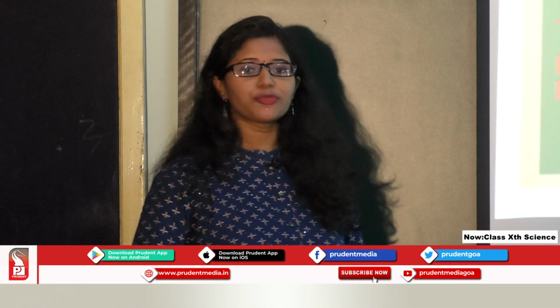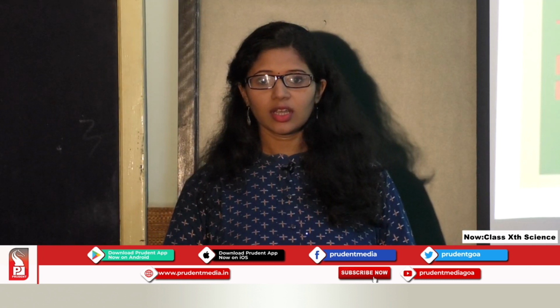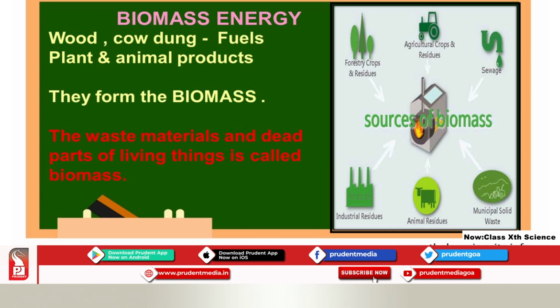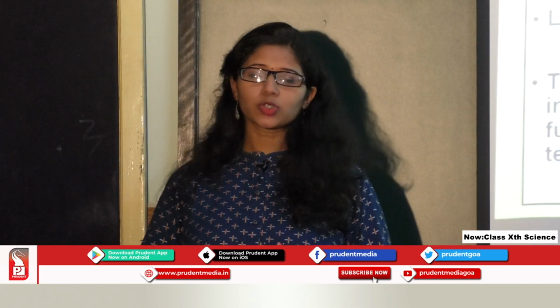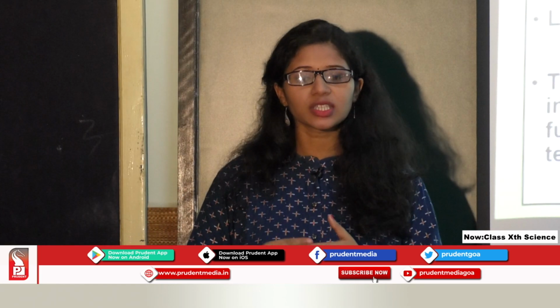You can see different sources of biomass, which include sewage, then agricultural waste, which is seen in the fields, then forest and crop residue, then industrial waste, animal excreta or animal dung, and municipal solid waste. All these are the sources of biomass. I repeat, biomass is the waste material or the dead remains of plants and animals. You know about wood and cow dung. So this wood and cow dung belong to biomass fuels. They are called as biomass fuels.